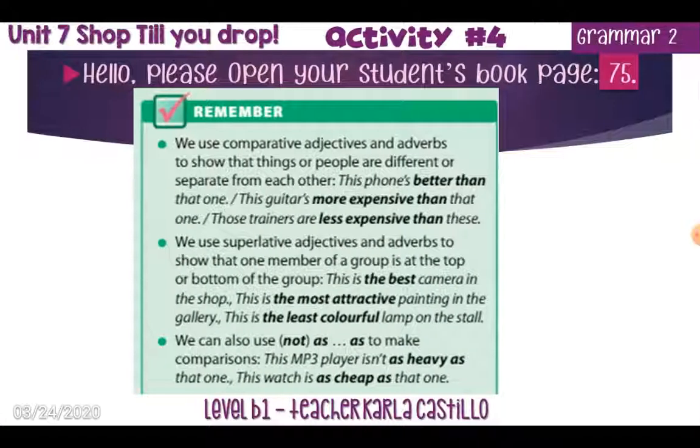Now, we're going to focus on the second grammar point. There you have the two ways to use it, okay? The comparatives and the superlatives. Comparatives are used for adjectives and adverbs. You have two examples there. These phones are better than the other one. These guitars are more expensive than the other one. Then those trainers are less expensive than this. Remember to compare two things.